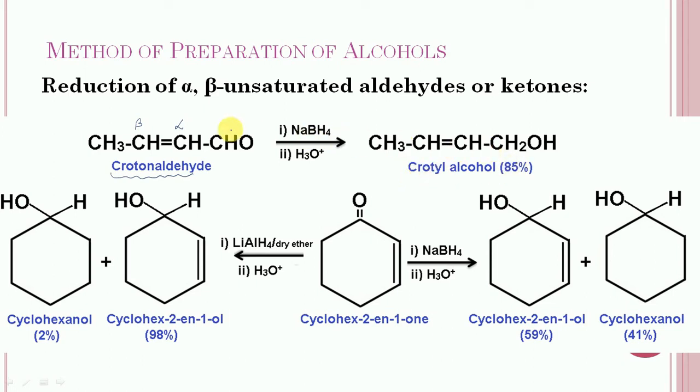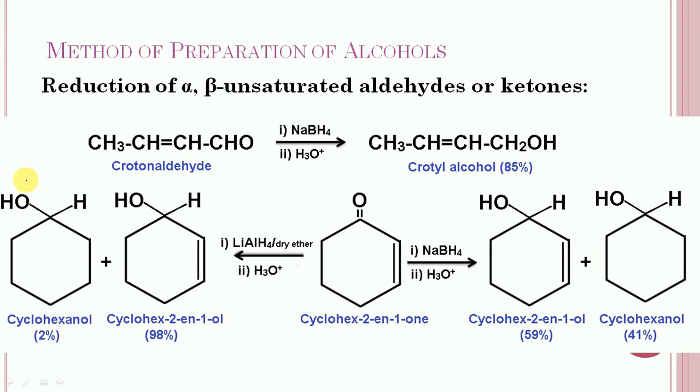In this case, only the reduction of the carbonyl group of the aldehyde will take place and the double bond remains unaffected. Now consider the case of the ketone.